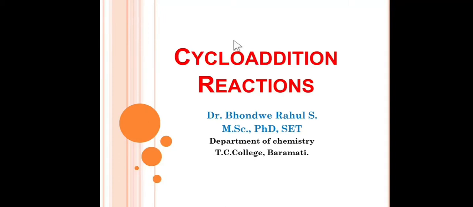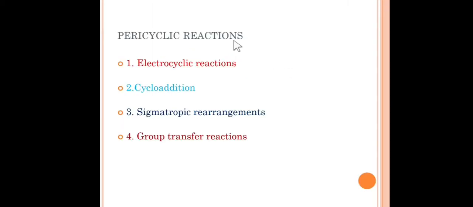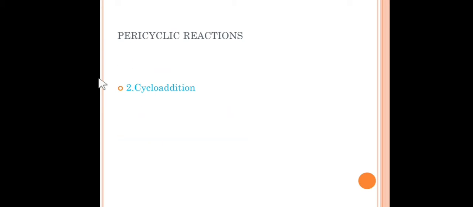Hello students, today we are going to discuss cycloaddition reactions. Friends, we already discussed pericyclic reactions, in which there are four types: electrocyclic reactions, cycloaddition reactions, sigmatropic rearrangements, and group transfer reactions. We already discussed electrocyclic reactions in my previous lectures. Today we are going to discuss the second type of pericyclic reactions, that is, cycloaddition reactions.